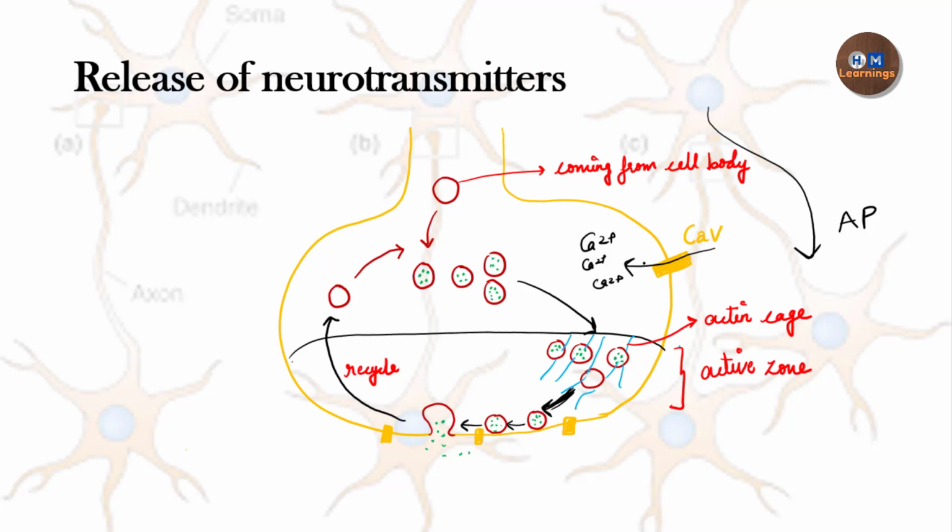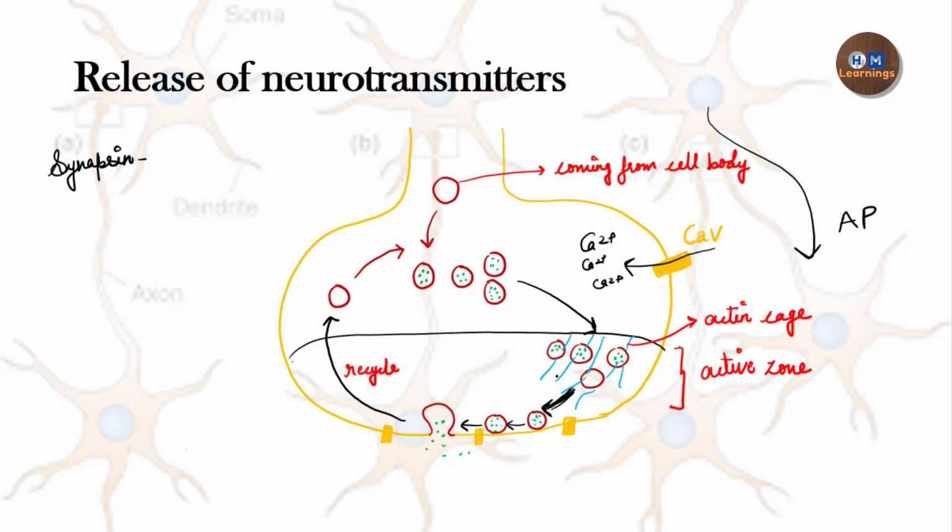That there is a calcium influx, and after the calcium influx there is a movement of the synaptic vesicle towards the presynaptic membrane. So how is it possible? We studied in the previous slide that there is one protein called synapsin. The function of synapsin is to attach the synaptic vesicle to the cytoskeleton, to the actin. But if the synaptic vesicle wants to move, it has to be released from that actin cage, and for that calcium is important.